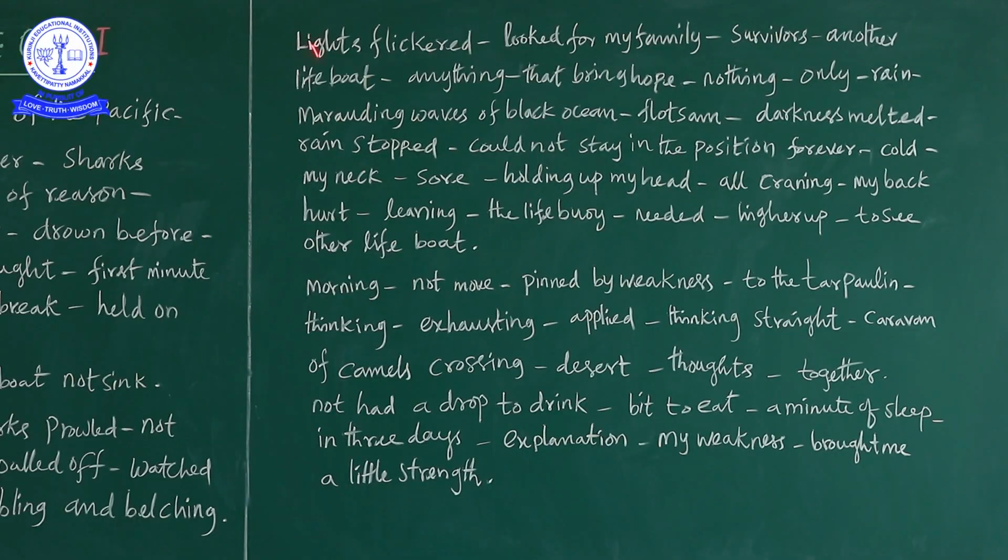Okay, next, lights flickered. So what happened? The light was going down. It was becoming darker. That's why flickered, he says. The flames of the light were unsteady. The lights were unsteady because it is going to be dark.